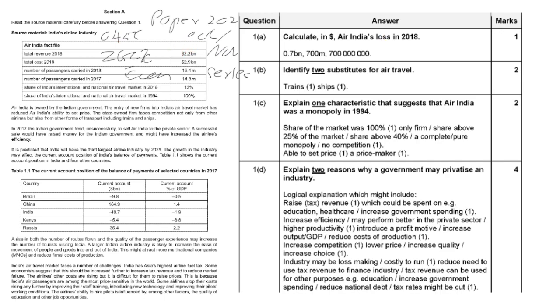Okay. So you can see that in the data file, there are two figures provided, which are the revenue and the cost. So we can make use of these figures to compute the answer, which is 0.7 billion. Okay, remember that you have to put down the unit here. Otherwise, okay, you cannot get full marks.